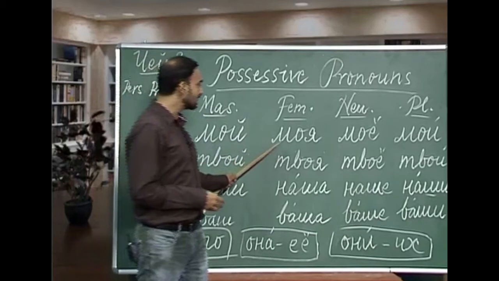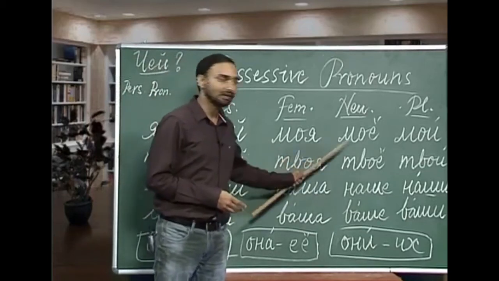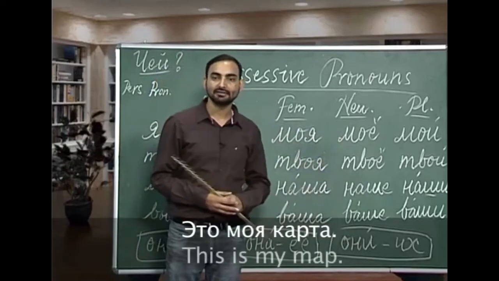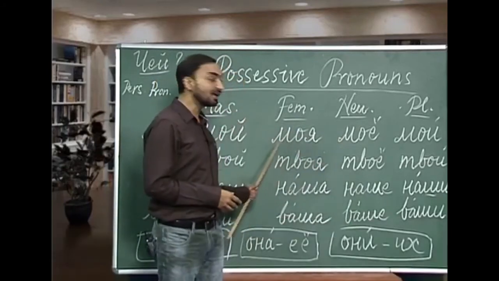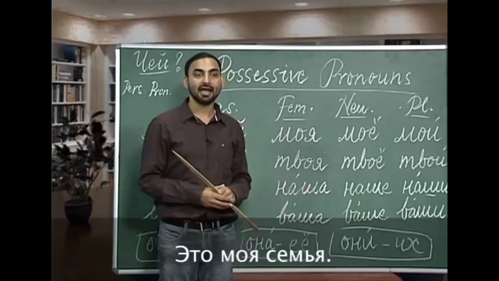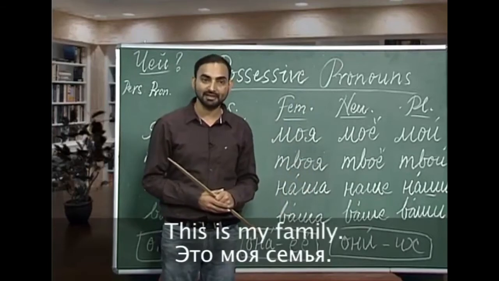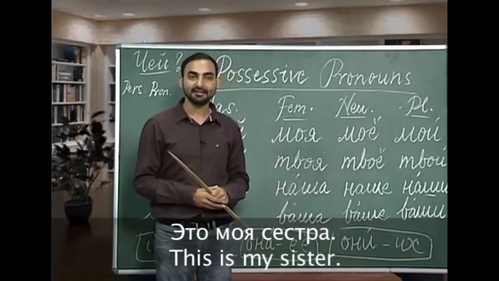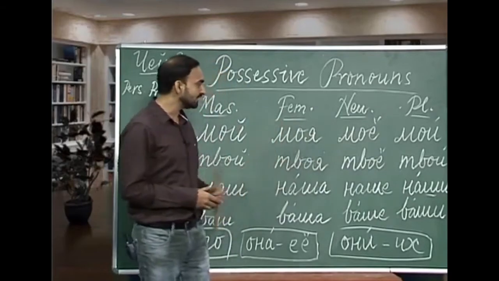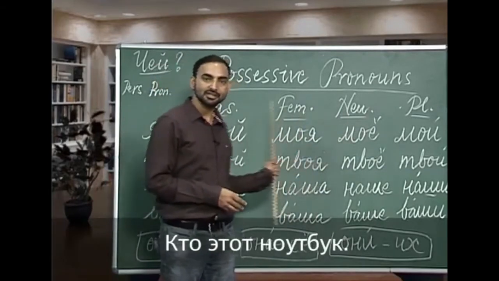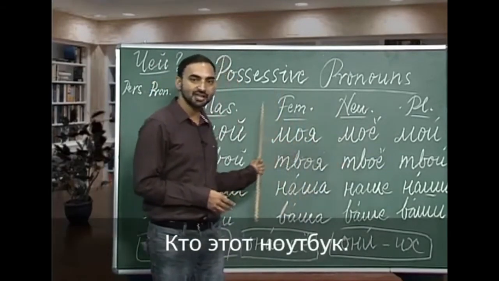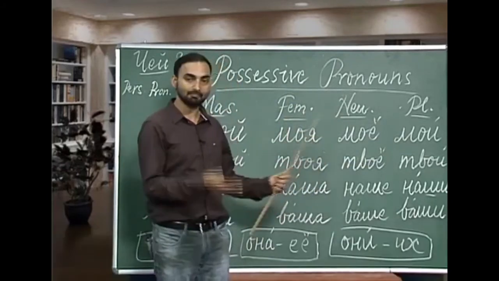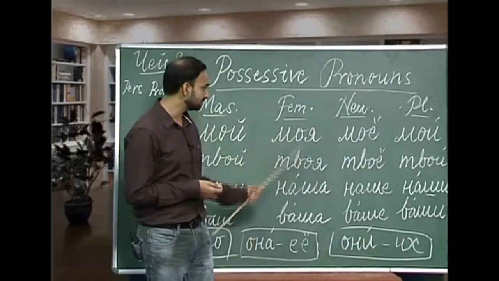Similarly, we have maya. Maya, this ya is stressed. Eta maya karta, this is my map. Eta maya simya, this is my family. Eta maya sistra, this is my sister. And the question will be chia eta karta, chia eta sistra, chia eta chitraj. Whose is this notebook? Eta maya chitraj, this is my notebook.